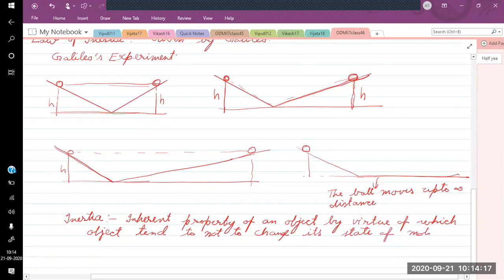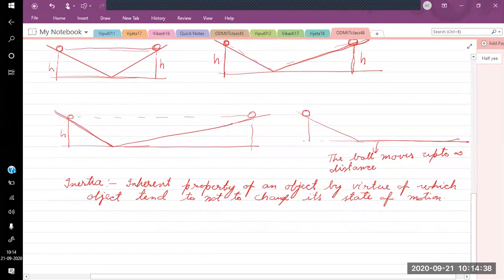So what is the meaning of this? Whatever motion it is having, suppose it is moving in a straight line, it will keep on moving in a straight line. Suppose it is at rest, it will continue to remain at rest. Whatever its state of motion, whether at rest or in motion, it will try to continue that only. So it tends to oppose the change, or we can say the object tends to not change its state of motion.